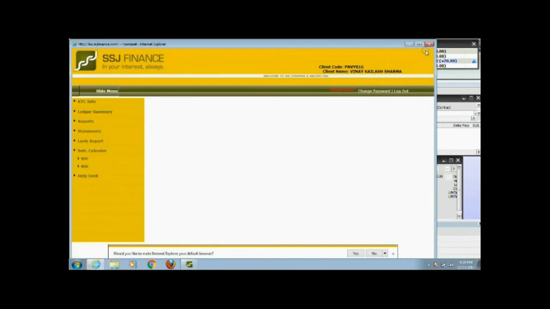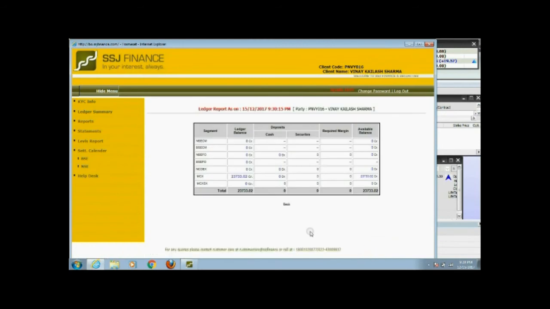Now here you can see what my current available balance is. You can see reports, all the statements, profit and loss statements, trading details, everything is available at the back office support. It is online with you, so you don't have to ask for anything. But if you feel anything is needed, we are there to support you in all the ways we can.